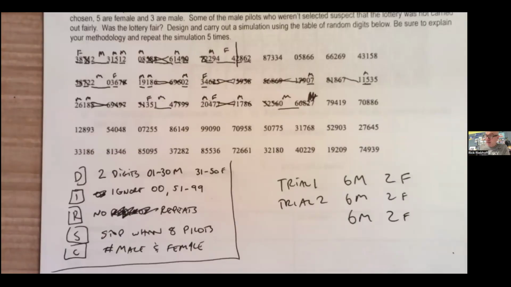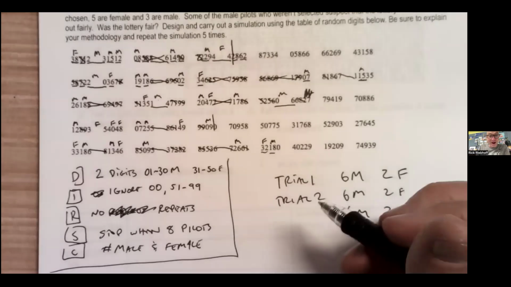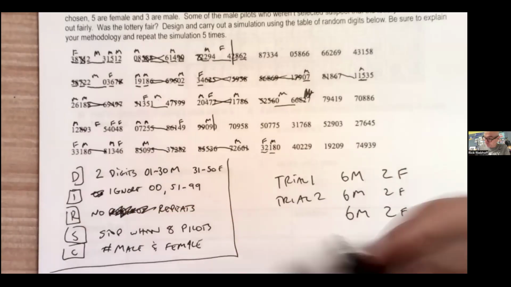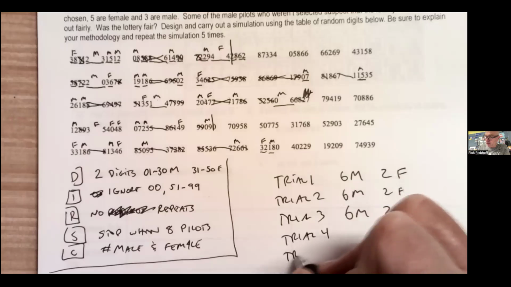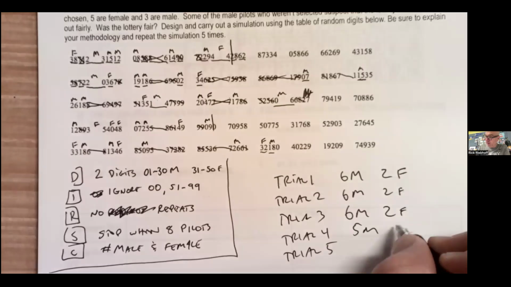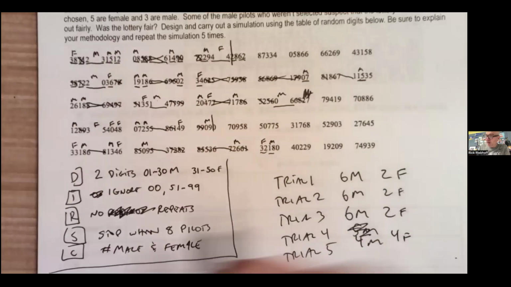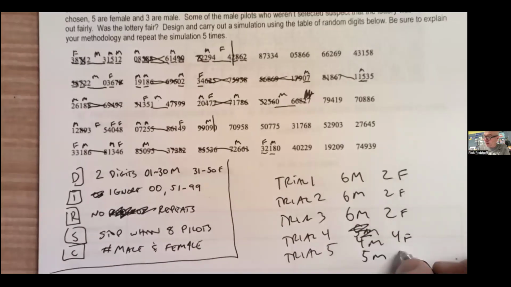All right. If you want to fast forward through this, that's totally fine. We're going to get through all of these. I'm going to pause and come back when I've done it. All right, here we go. I've finished these two. I ended with 1, 2, 3, 4, and 4 in this one. So trial 3, trial 4, trial 5. Trial 4 was 5 and, oh, sorry, say 5 and 5. I think it's 4 and 4, right? 1, 2, 3, 4. 4 males, 4 females, and then trial 5 ended up being 1, 2, 3, 4, 5, and 3. 5 males and 3 females.